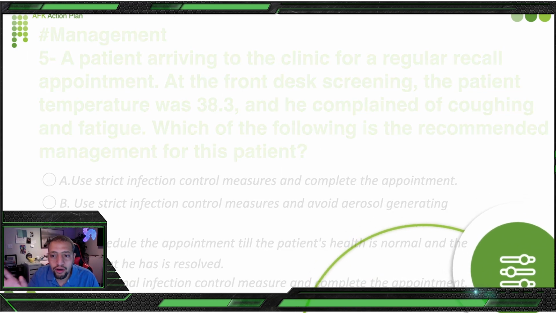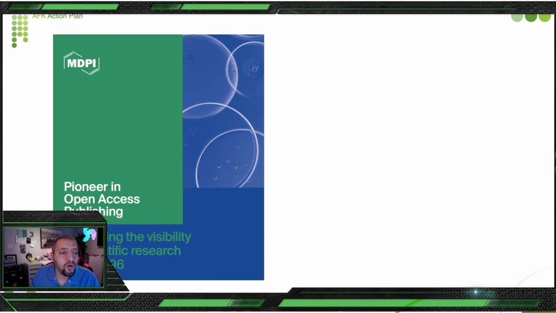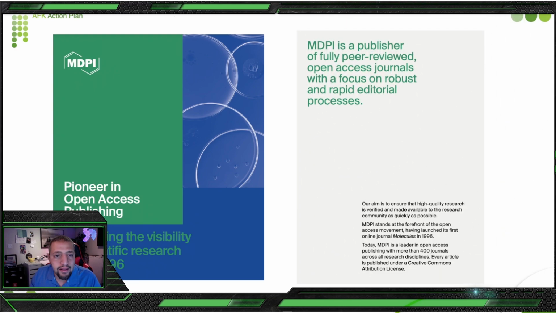For the COVID era, I was looking for a good reference to give you. So I came upon this website, MDPI. It is a publisher of fully peer-reviewed open access journals with a focus on robust and rapid editorial processes.